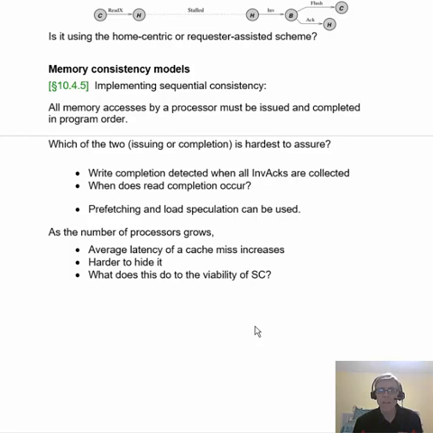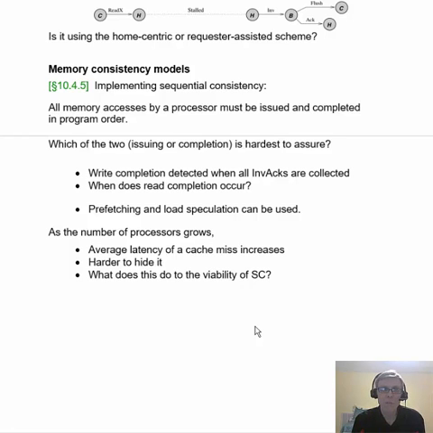Well, yes, that's right. It's completing in program order because when it issues, that only has to happen in one place, the processor. When it completes, it has to be the case that everywhere in the system, the effect of that read or write operation is seen. Actually, write is what we're concerned about because read completion is just really easy. Read completion only has to be seen in one place. When the processor that's doing the read fetches the data from the cache, then the read has effectively completed.